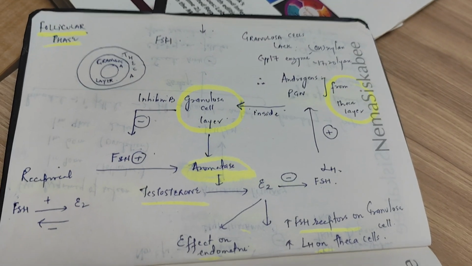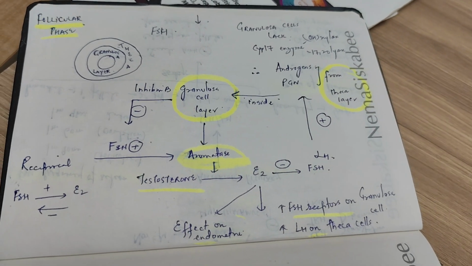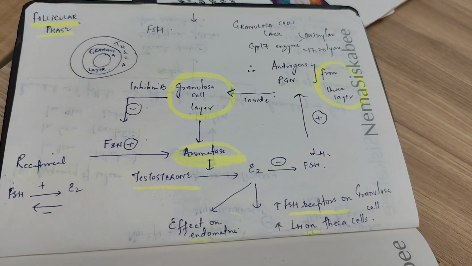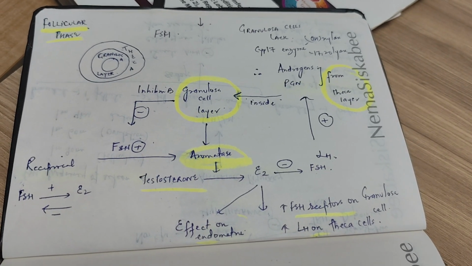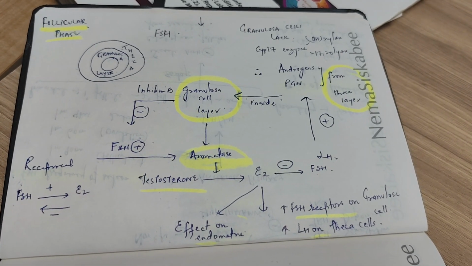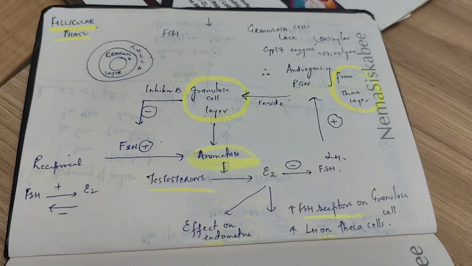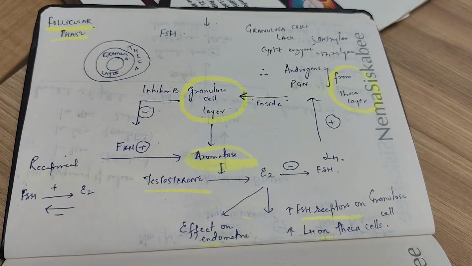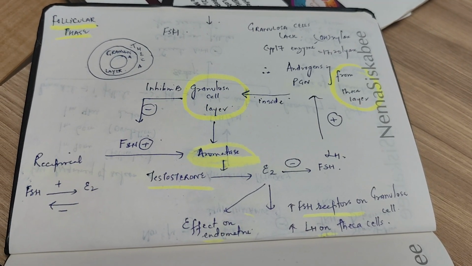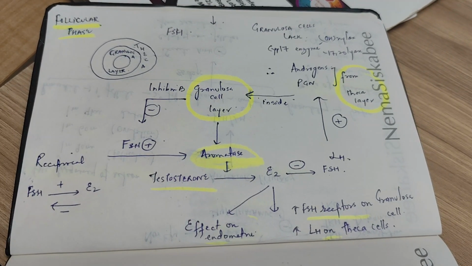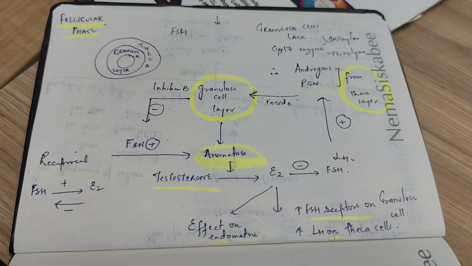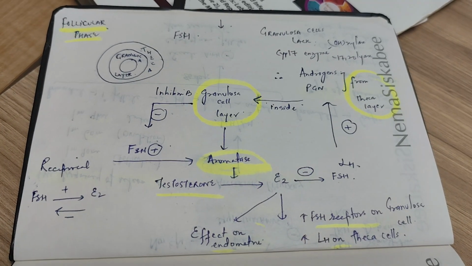Now let's talk about the events which occur in the follicle in the follicular phase of the menstrual cycle. In a follicle there is an inner layer of granulosa cells and an outer layer of theca cells. According to the two-cell theory, FSH acts on the granulosa cells and LH acts on the theca cells. Two gonadotropins, two cells.